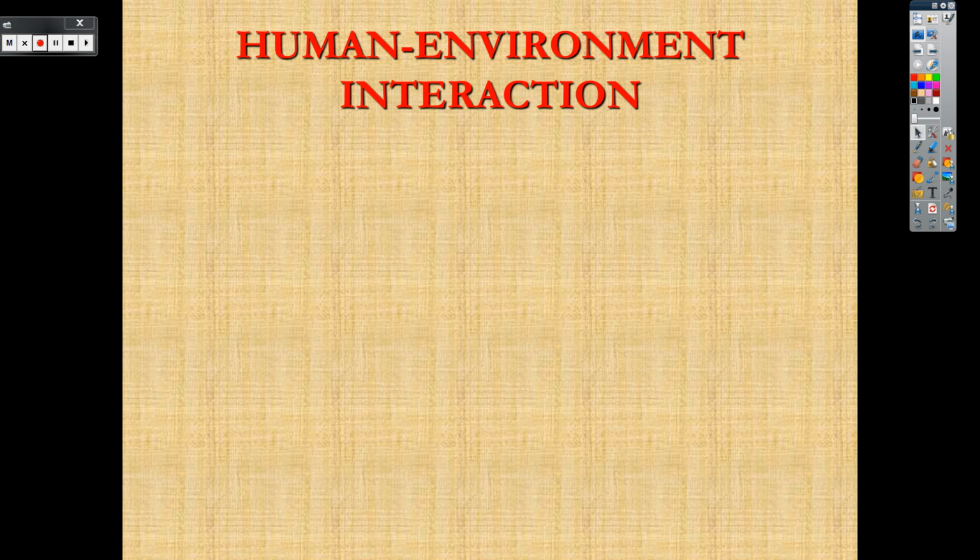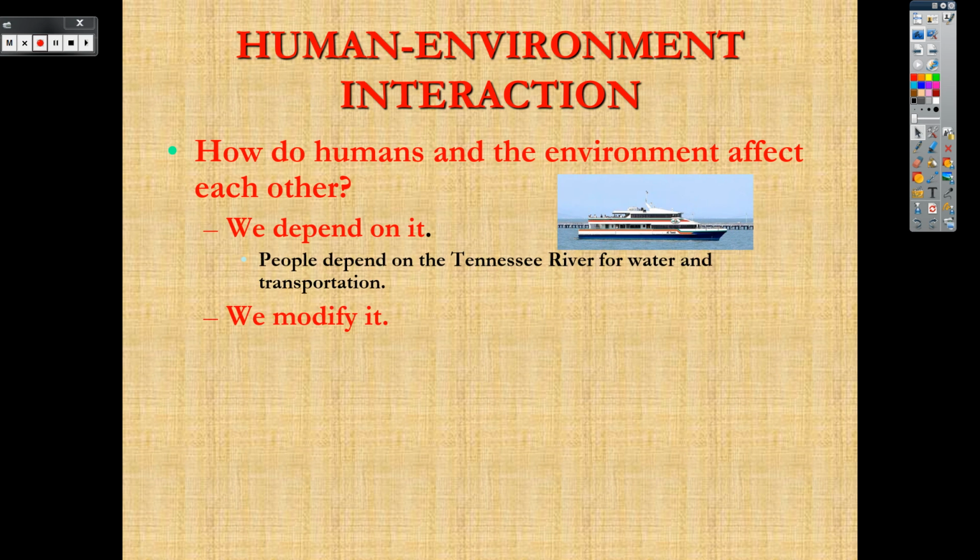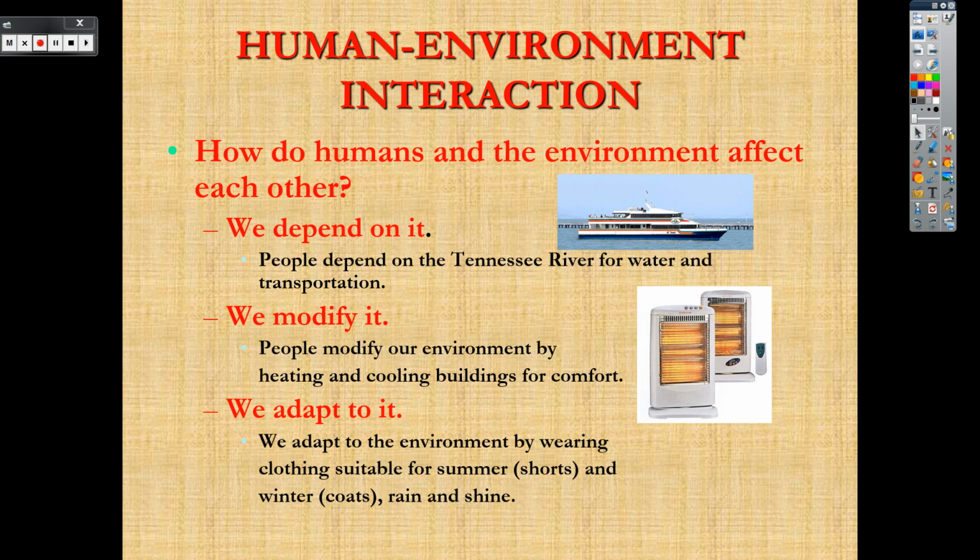Human environment interaction, we call it HEI for short. How do we and the environment affect each other? We depend on it. We modify it. We adapt to it. We depend on the river for water. We modify it. We cool our buildings. We heat them. We adapt to it. We wear shorts, right? When it's hot out, and when it's raining, we have an umbrella.